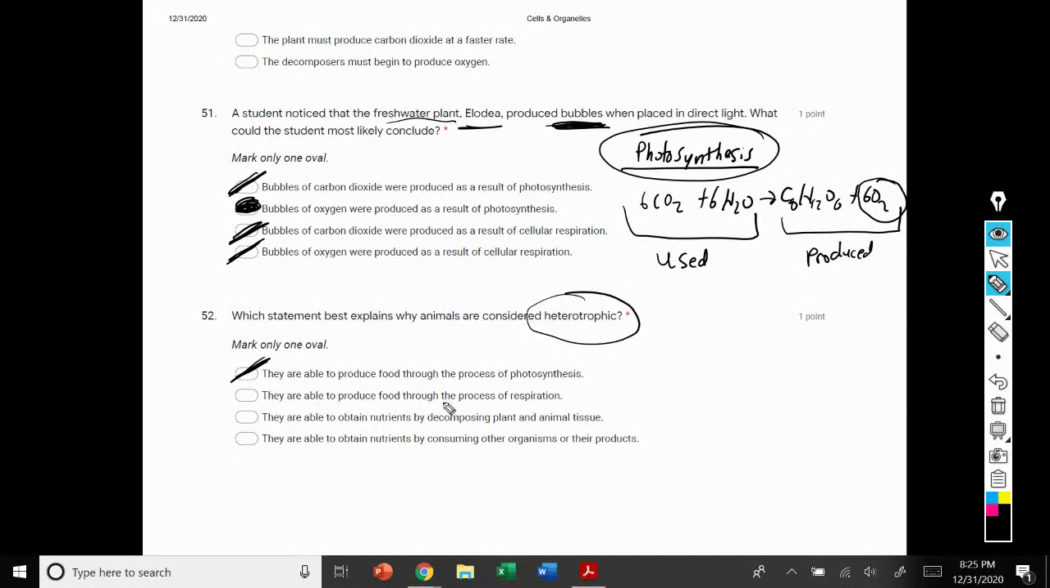They are able to produce food through the process of respiration. So again, inaccurate. They're able to go through respiration, but respiration does not produce food. Respiration produces energy. Option 3, they're able to obtain nutrients by decomposing plant and animal tissue. So animals are not decomposers. Decomposers are things like fungus and bacteria. Option 4, they're able to obtain nutrients by consuming other organisms or their products, and that is by definition what a heterotroph is.